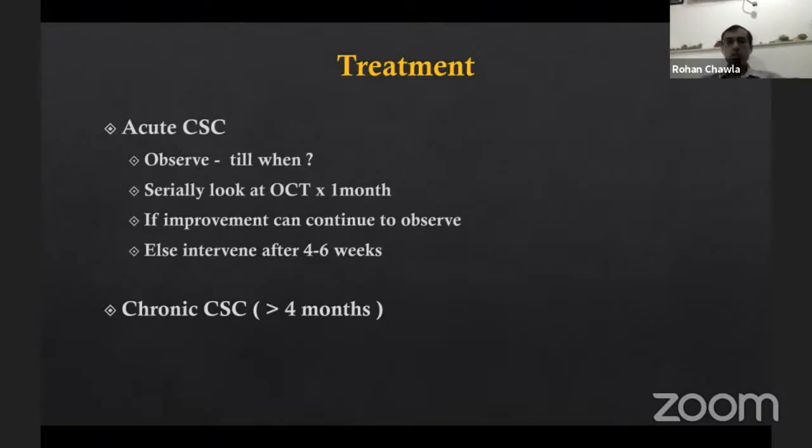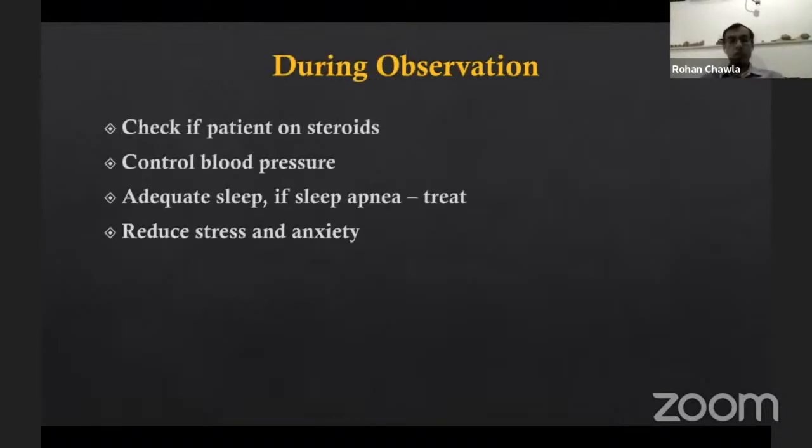We would not like patients to develop chronic CSC, because the fluid tends to persist and intraretinal changes start occurring, and then probably we will not be able to salvage vision to a very great extent. But what can we do? During observation, if the patient is on steroids, any form, even inhalational steroids, topical, cream, stop them, control the blood pressure, ensure that the patient is having adequate sleep. Sleep apnea is a known risk factor for this, and give them anxiolytics if required. This is one of the things, and it does help in quite a few patients.